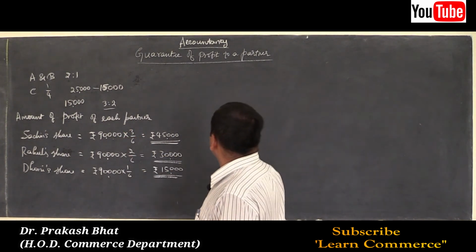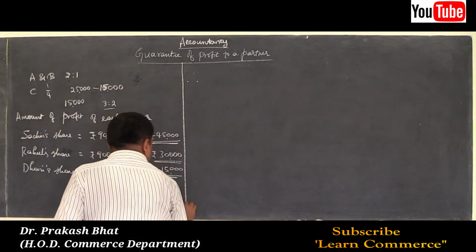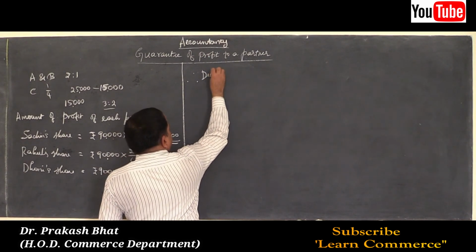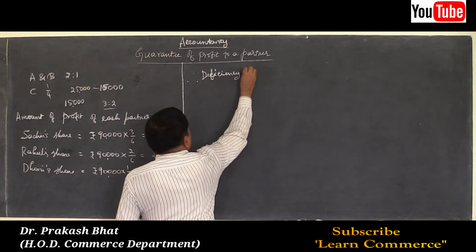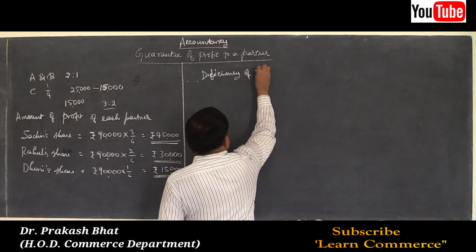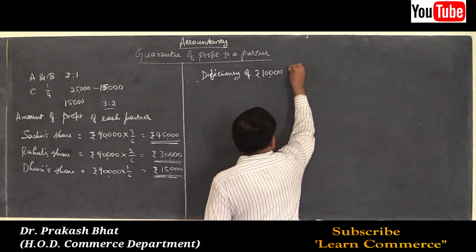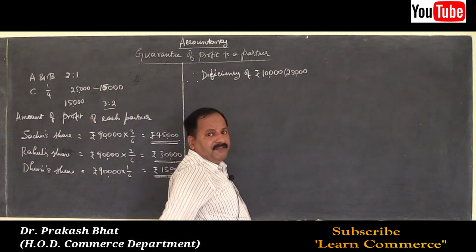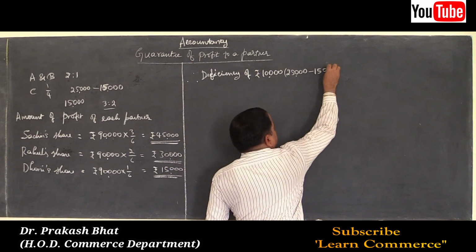So, therefore, deficiency of rupees how much? 10,000. How it is? 25,000 minus 15,000.